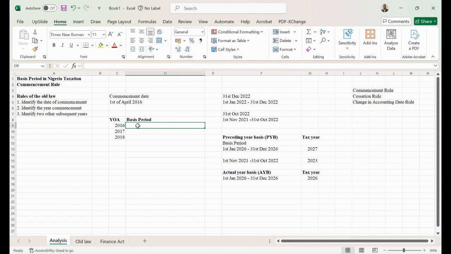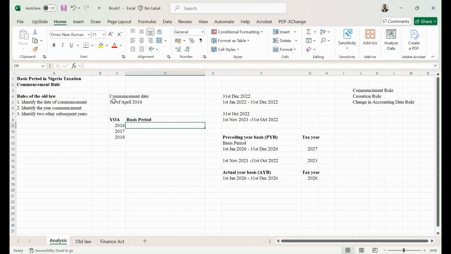So the law for the first year, which is 2016 in this case, is going to be from when the company commenced operation, 1st of April 2016, to 31st of December of that same year.